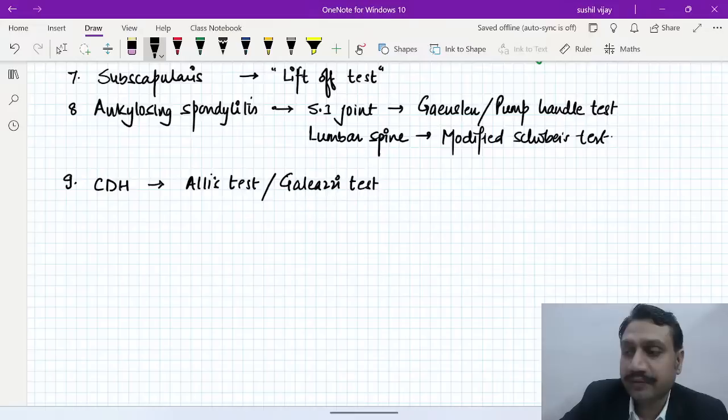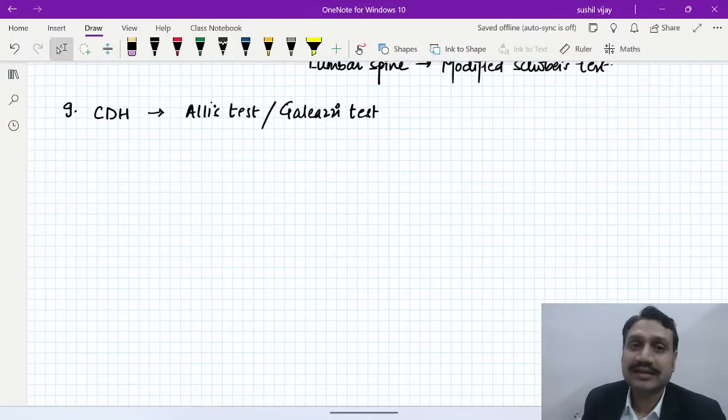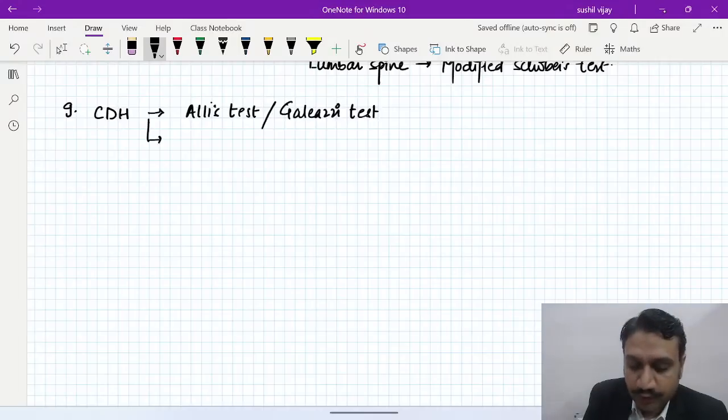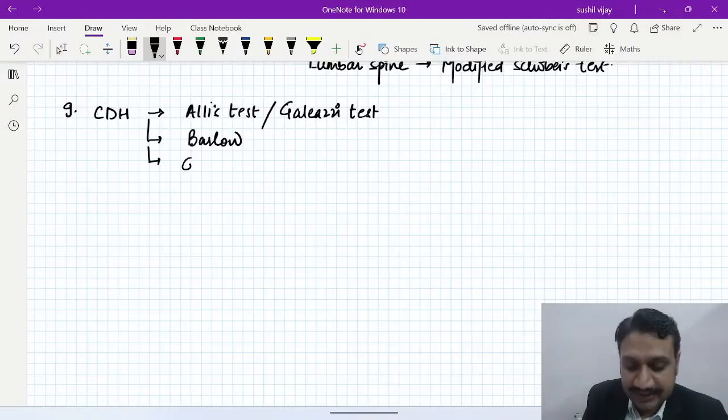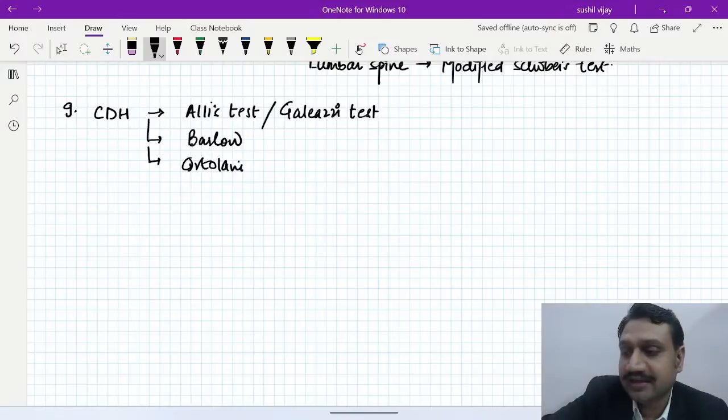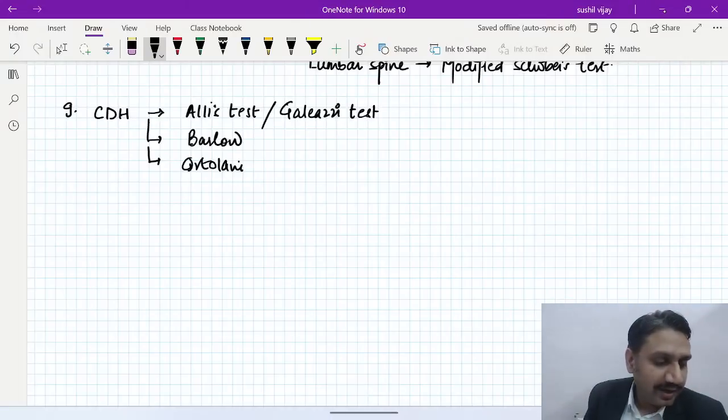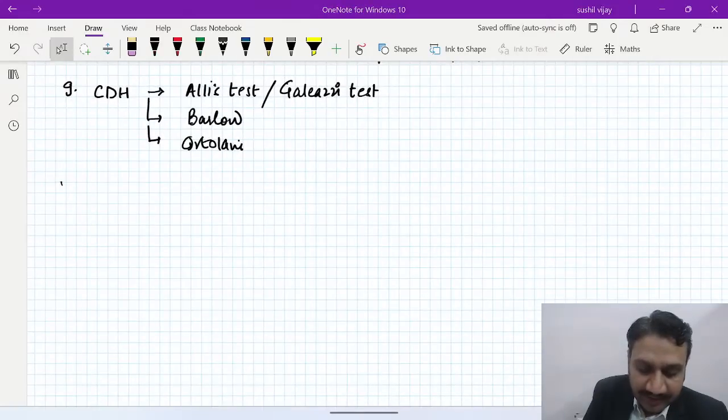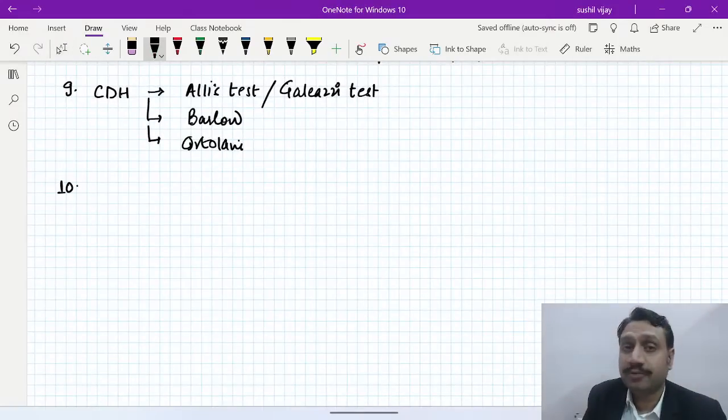So these are, in CDH, the Ellis test or the Galeazzi sign, or the Galeazzi test. What is the other test you do? You know that the other name of the test here is Barlow's test, and the other is the Ortolani test. So we do Ellis, Barlow, Ortolani. Perfect. Biord is very correct and very quick as well. Yes, Ellis, Barlow, Ortolani. Perfect, Anushka, very good.